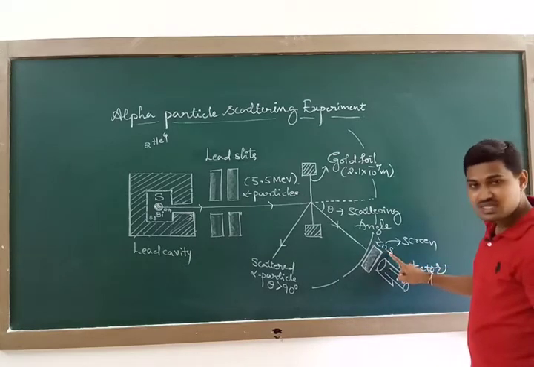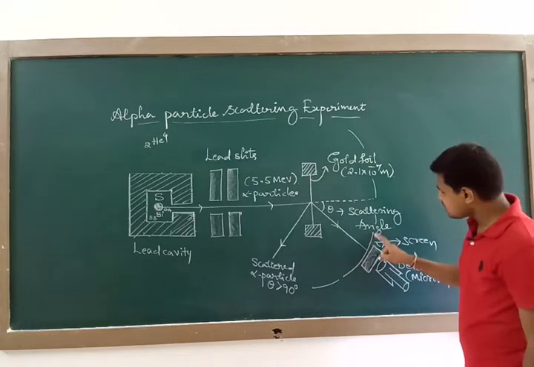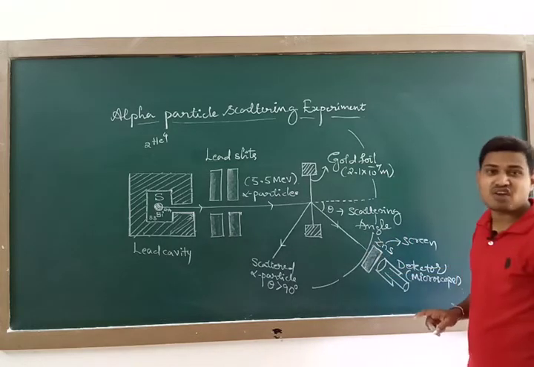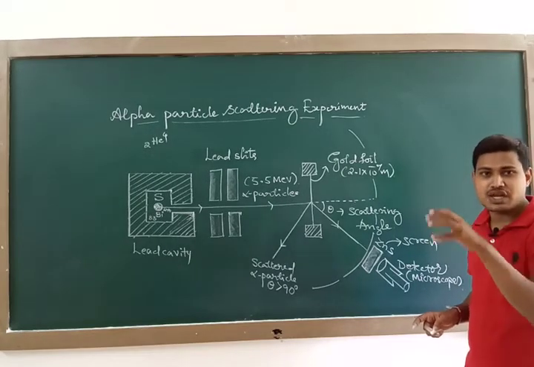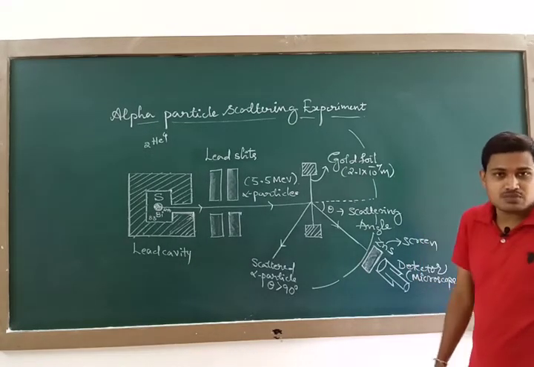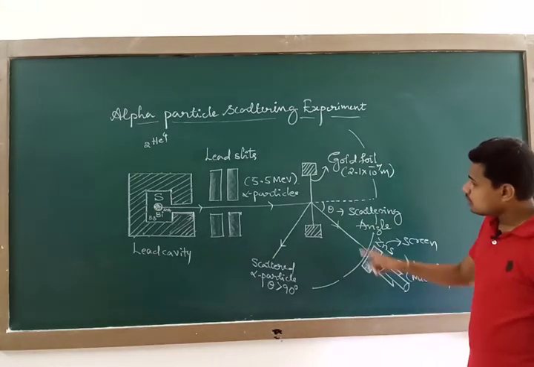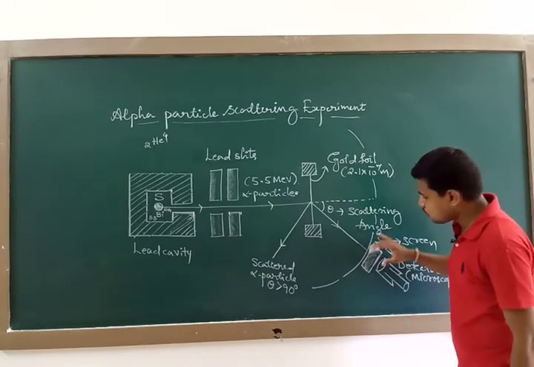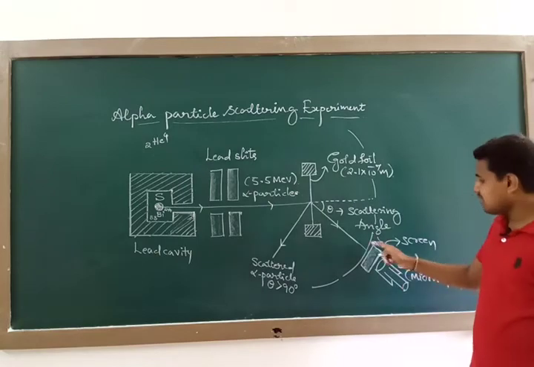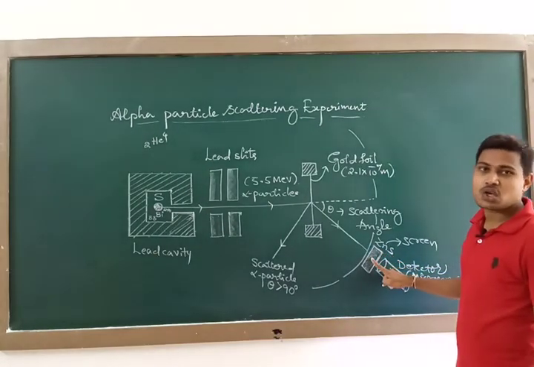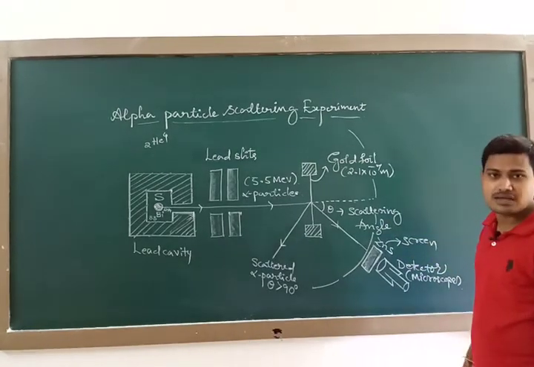This zinc sulfide screen is attached to the detector with the microscope, and it will produce some bright flashes. When some light is incident on a shiny surface, you observe bright flashes. Like that, here also the scattered alpha particles will produce bright flashes or scintillations on this zinc sulfide screen, and we can count those scintillations for different scattering angles theta.